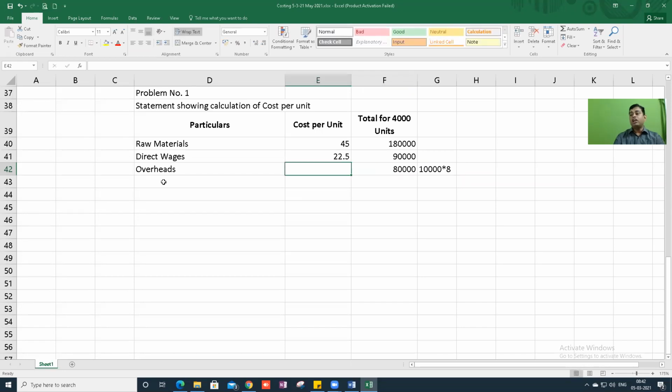Here, can you tell me per unit how much I have to write? So total 80,000. Per unit how much is it? Can I say 20? Correct answer. Very good. Overheads 20.